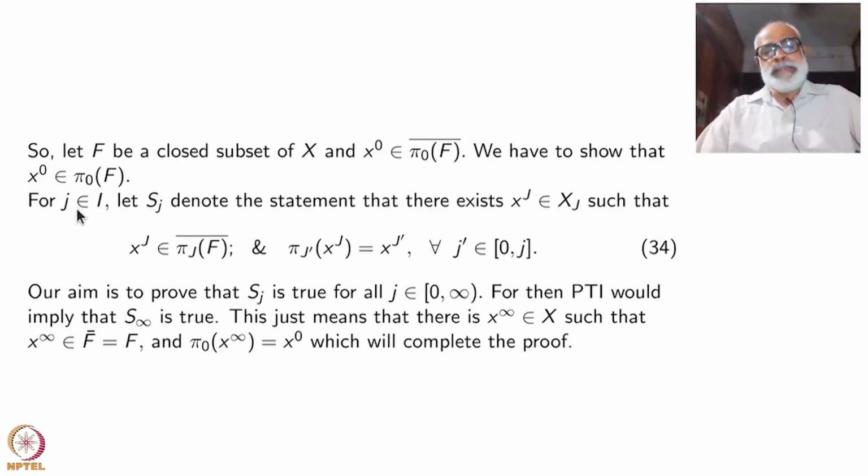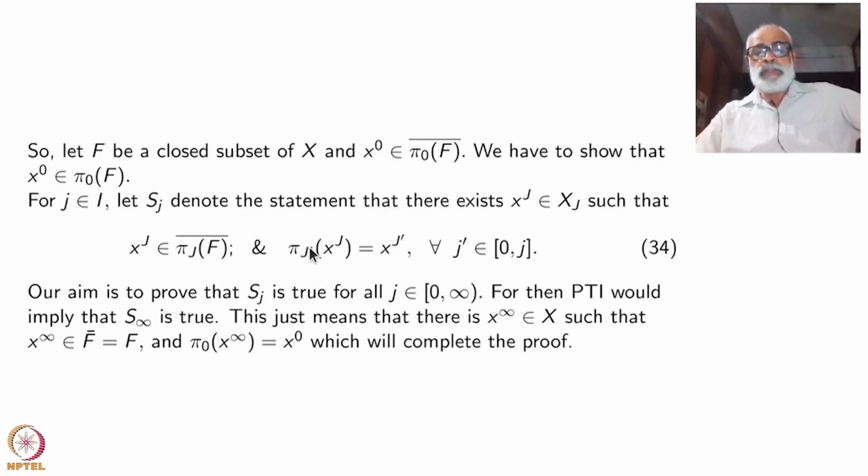So for each j inside I, I will make a statement here, Sj. Sj denotes the statement that there exists some x suffix j belonging to Xj such that the xj is actually inside pi j f bar. You have to start with f, which is in the product space X, project it to this Xj and take its closure. So this element must be in this closure.